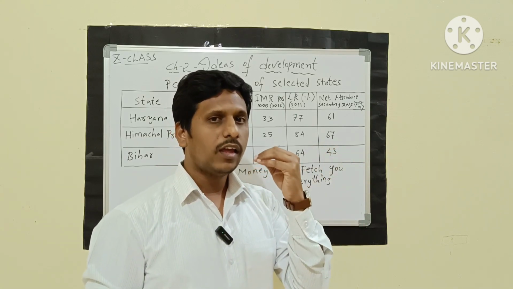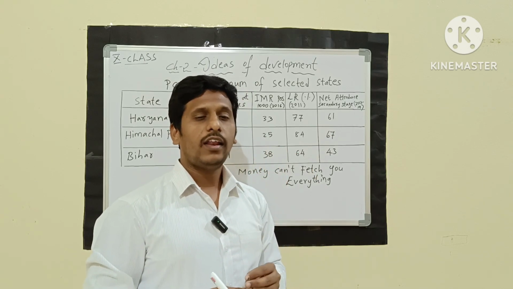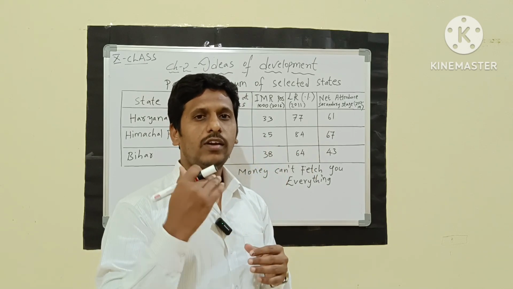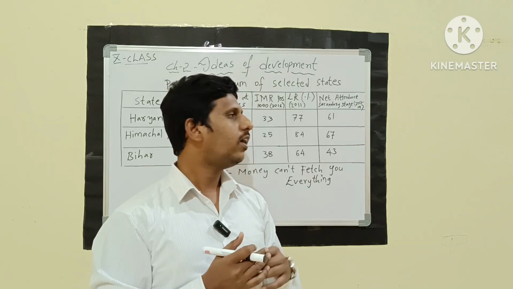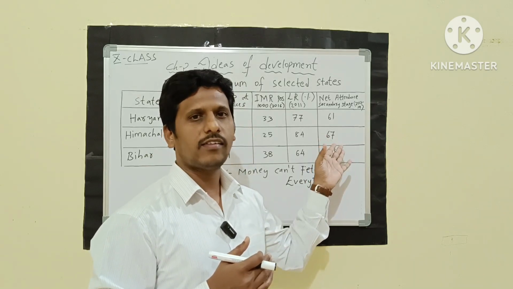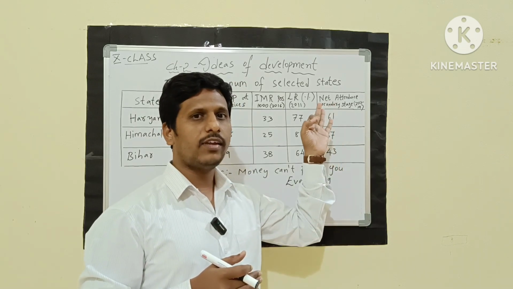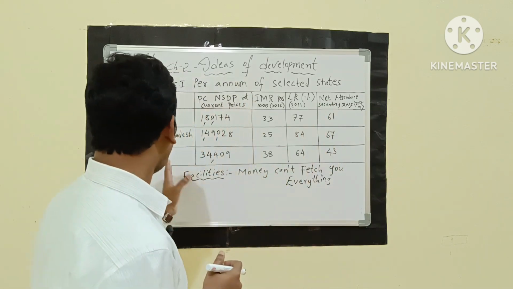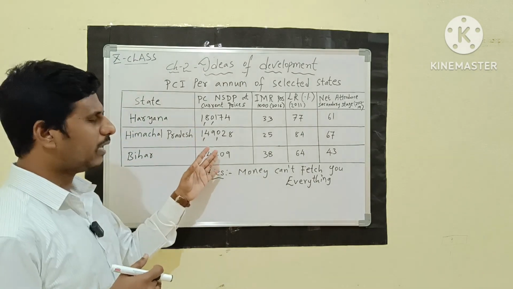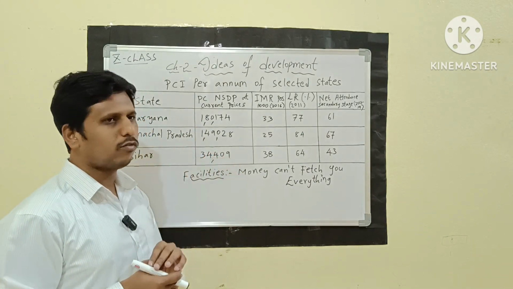So the government is giving good quality education for free, and the children are going to school in a proper way. We can say that the best example here is 67. It is a very good example that they have a good net attendance rate.